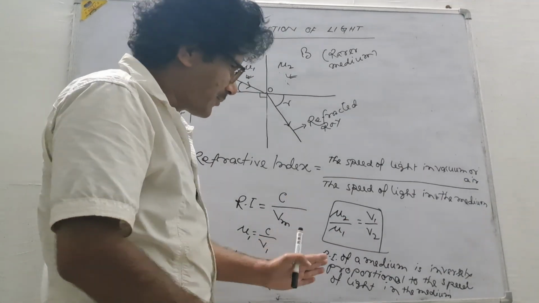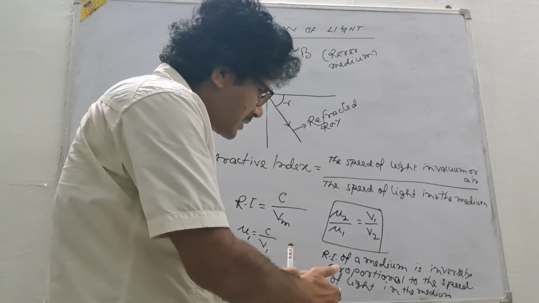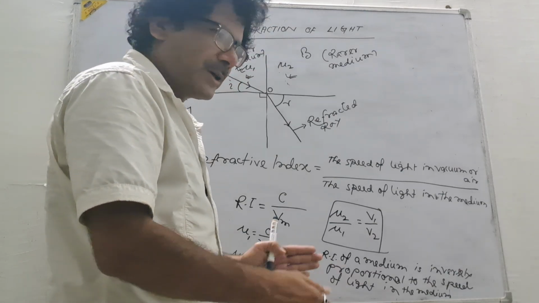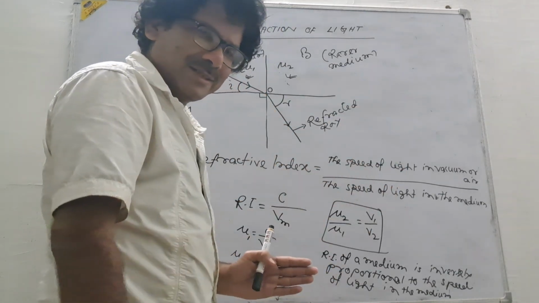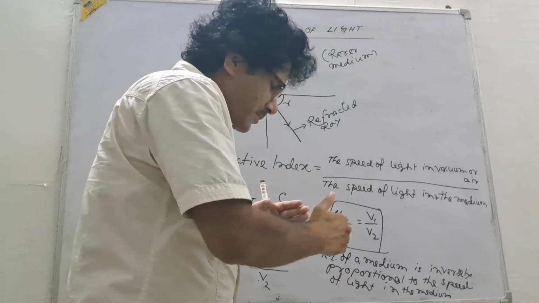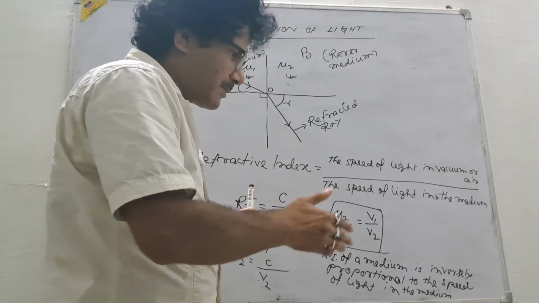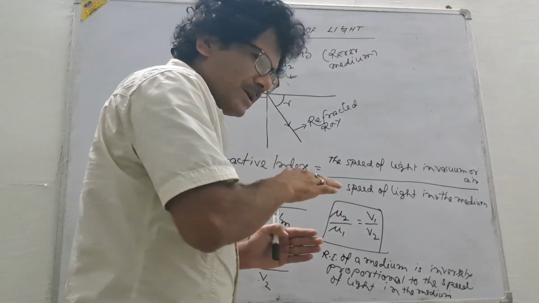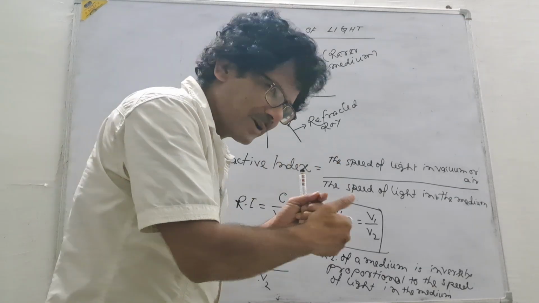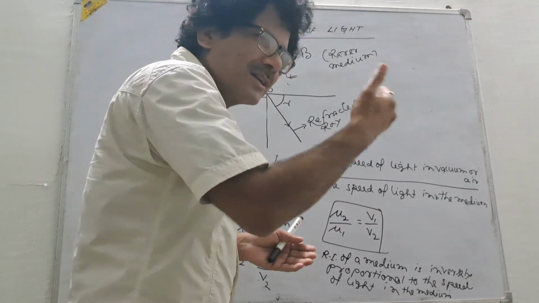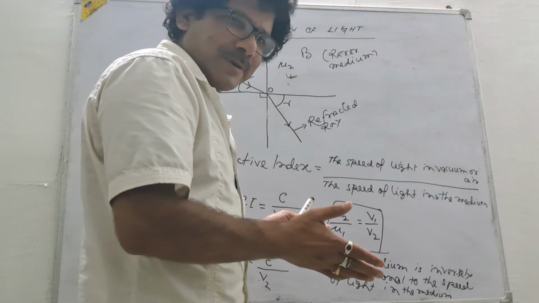If refractive index decreases, velocity of light in the medium increases. And if refractive index increases, then velocity of light in the medium decreases. This is called inversely. If one increases, the other will decrease. Okay, vice versa.